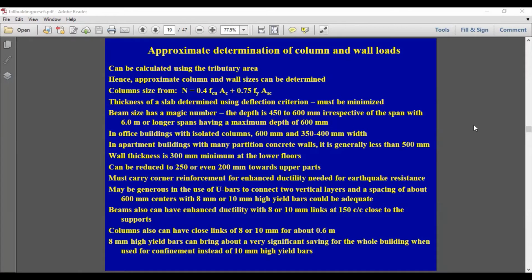Because to create a mathematical model, first you need to have the architectural drawings for the building. Then you have to create a set of general arrangement drawings highlighting where you are going to get the beams, columns, walls, the foundation arrangement with pile caps and piles. So all those will be needed to create a model. So the first step in creating a model is doing the preliminary calculations. So how do you find the size of a column?